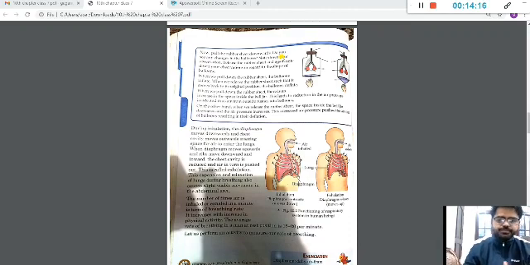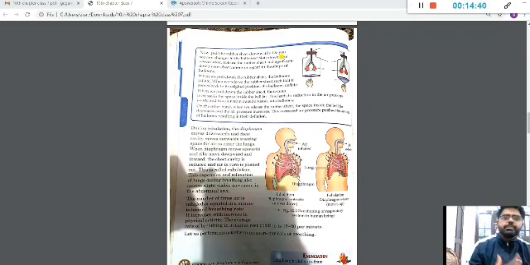Now, this breathing rate is not constant. For example, if your mom asks you to go to the terrace 2 3 times continuously, after one round only you'll start having the sound of heavy breathing. And if you check your breathing rate after that, it will have increased, to around 20 to 30, 30 to 40.